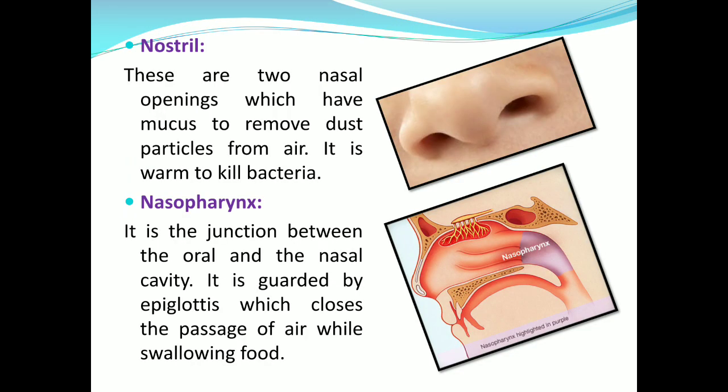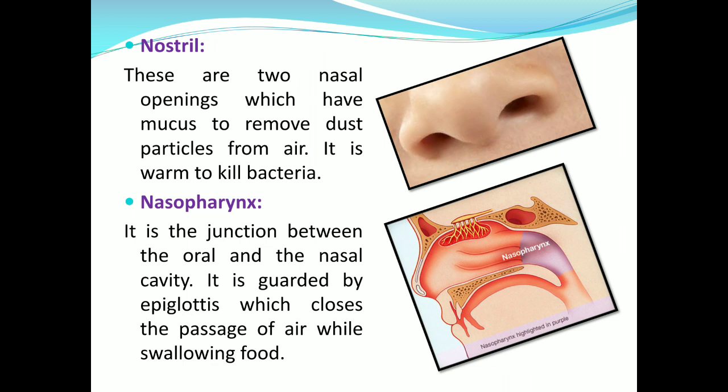First organ of the respiratory system is the nostril. Nostrils are the two nasal openings in the nose. They have mucus, a mucilaginous substance. This mucus helps in removing the dust particles which are entering the nostrils, as we know that dust particles are present in air. It also helps in killing germs and bacteria. Here in the figure it is clearly shown that there are two nostrils.